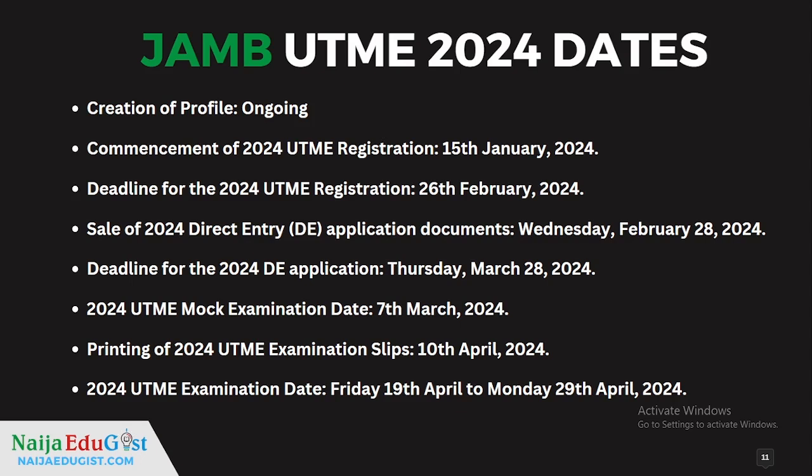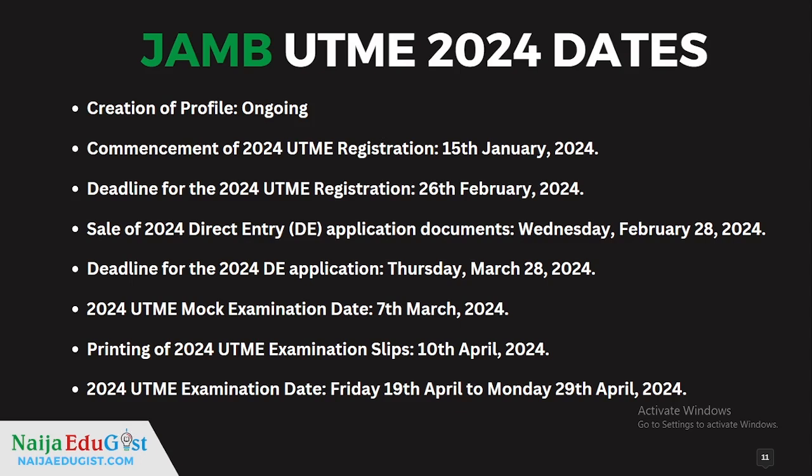Then we have the direct entry, which is meant for those who want to gain admission into 200 level without writing the UTME examination. So the DE student is probably someone with ND results from Polytechnic or NCE results from College of Education, or maybe A level results such as IJMB, JUPEB, or Cambridge. The deadline for that is also on the screen, which is March 28, 2024.